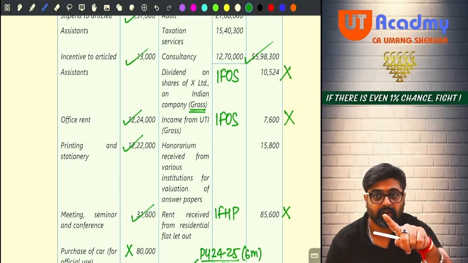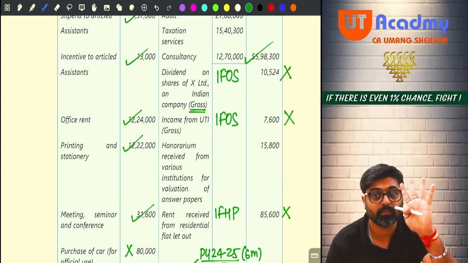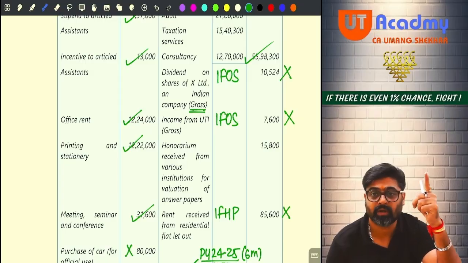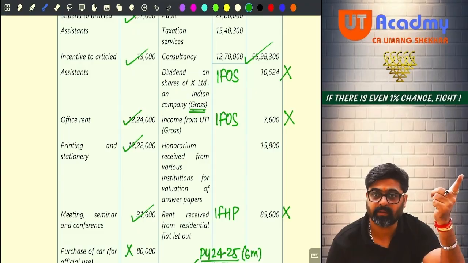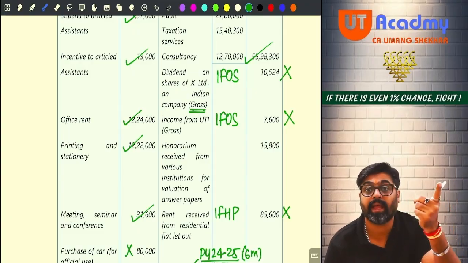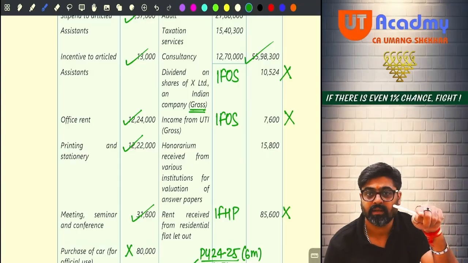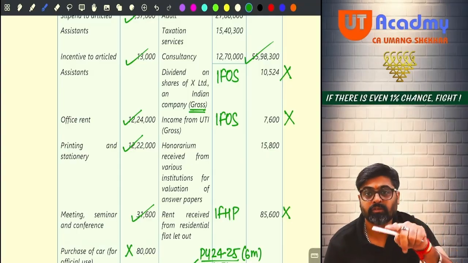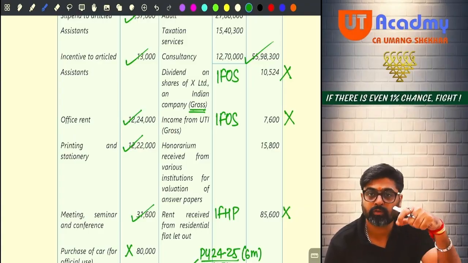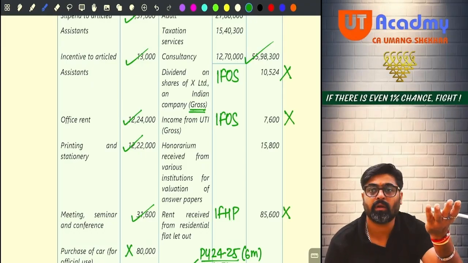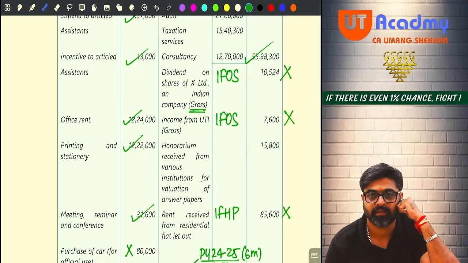But wait, TDS was deducted from both these amounts. Under section 194, from dividend, TDS was deducted at 10%, and there is one section 194K. Under that section, dividend from units of UTI, dividend from units of mutual fund, on those units, whatever dividend you are getting, if that dividend is more than 5,000, on that dividend also 10% TDS is deducted.